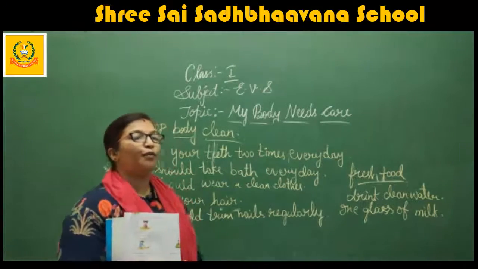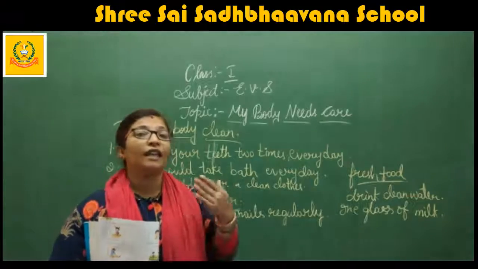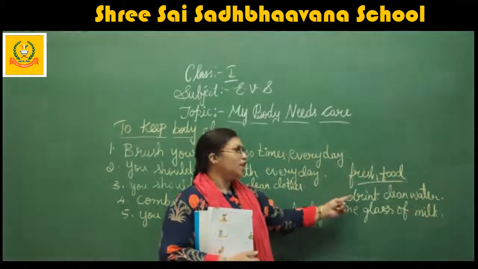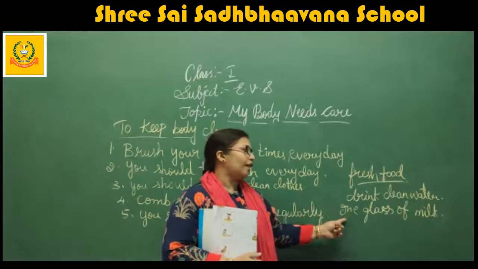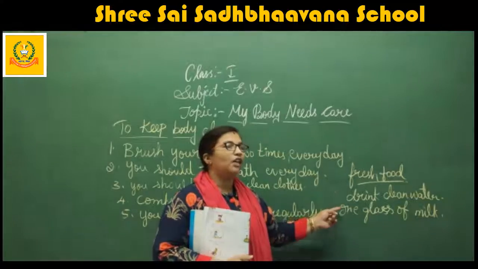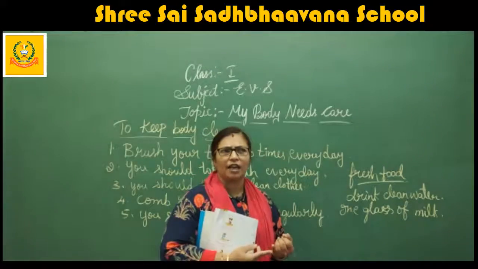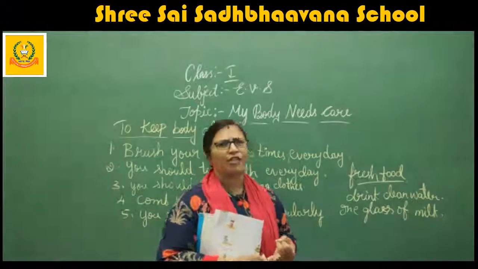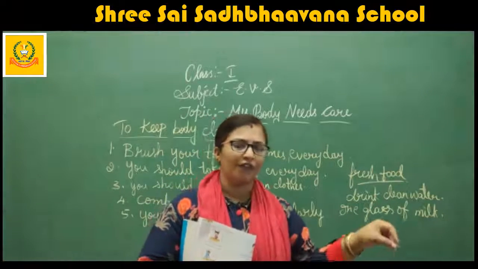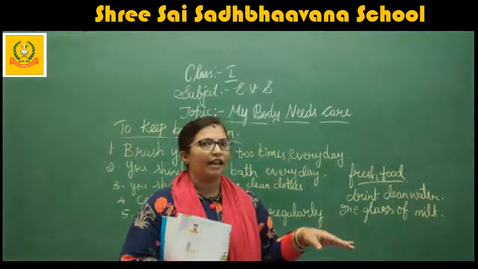Then what should you do for being healthy? You should eat fresh food, drink clean water and one glass of milk every day. And you should eat fresh vegetables and fresh fruits, which is very good. While eating food, you keep some of the vegetables aside, right?